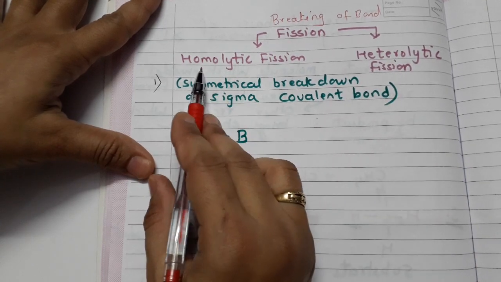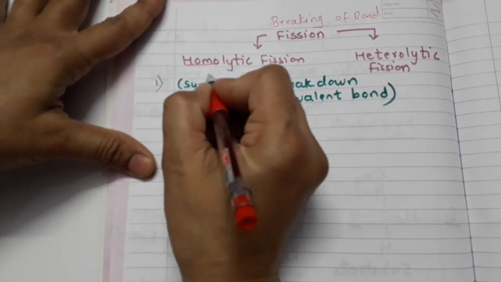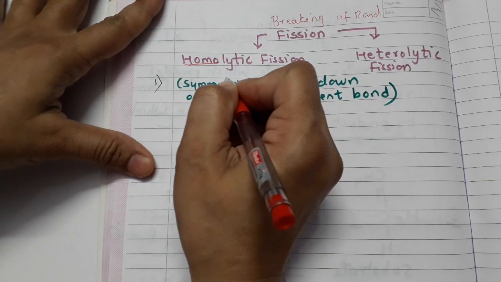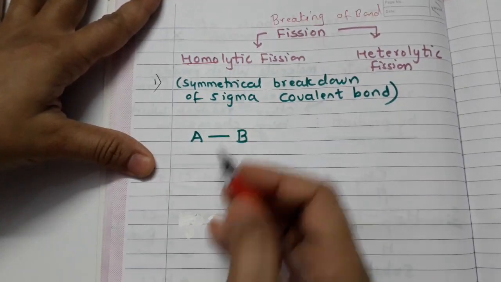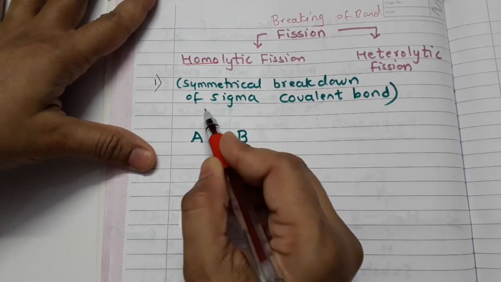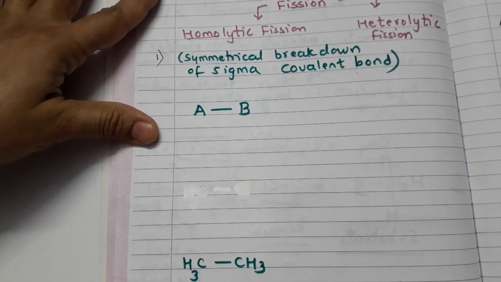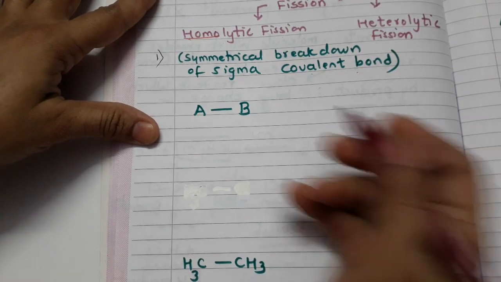Now, as the name suggests, homolytic fission. Homo means same, uniform throughout. With that you can remember that homolytic fission is the symmetrical breakdown of a sigma covalent bond. I will explain this with the help of an example.